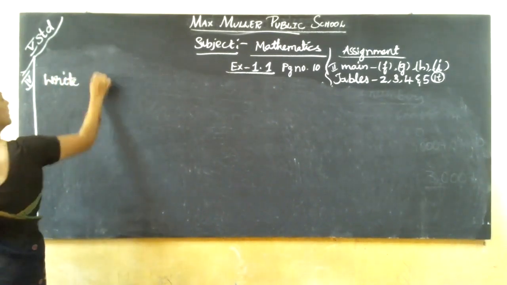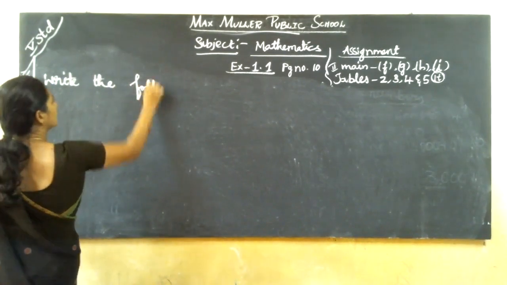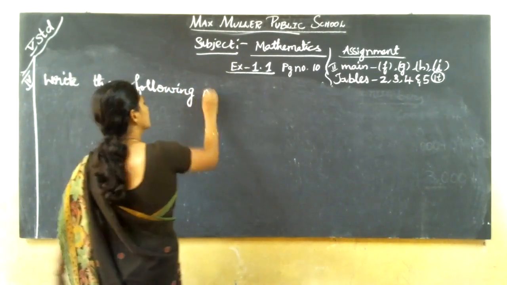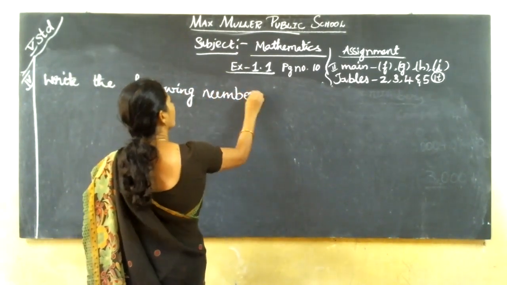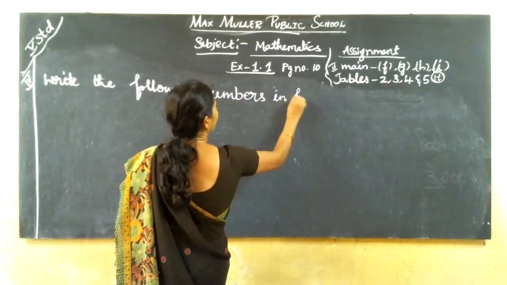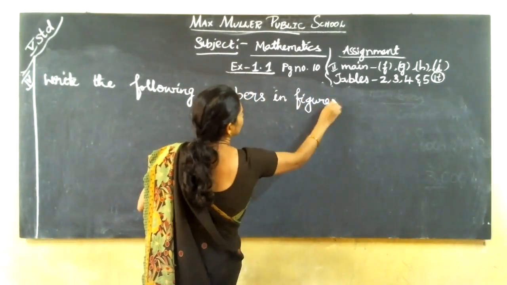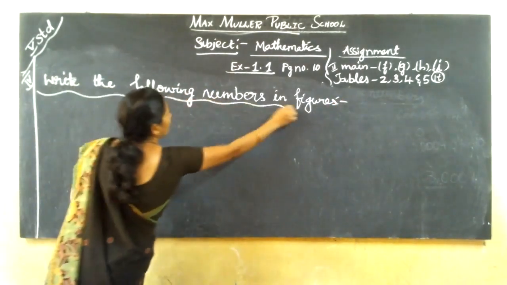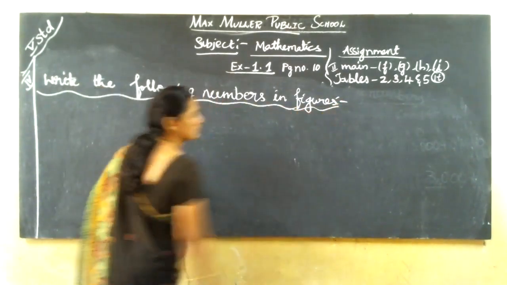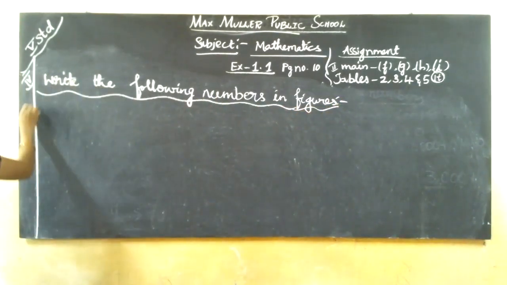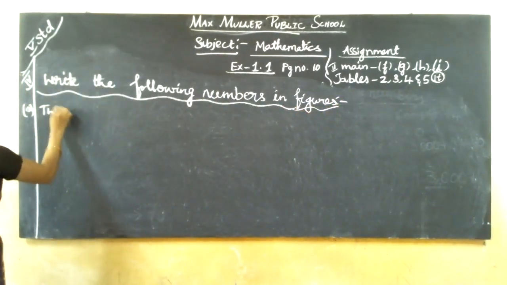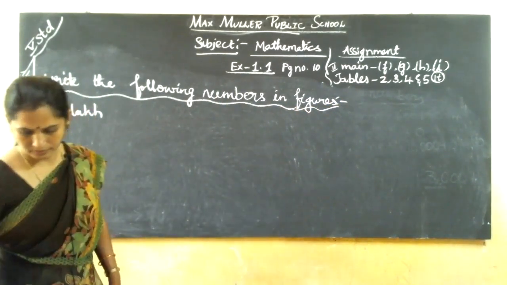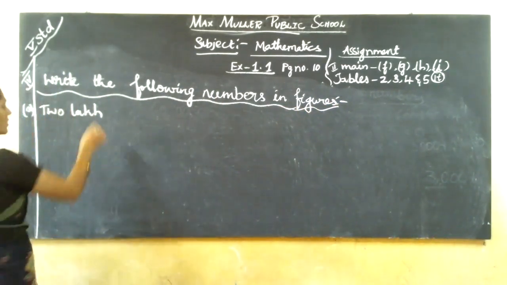Write the following numbers in figures. So, first one, 2 lakh 39,000